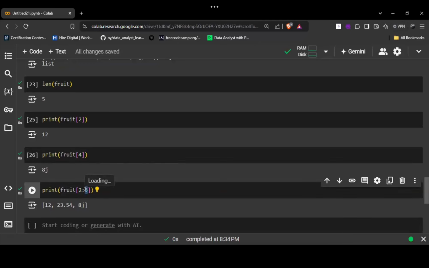Because we are printing 5, it will count only 4, right? Consider it like this, n minus 1. So you will put the index value 5 over here. So 5 minus 1 will be 4. So it will return items till the index 4, right? And I have specified the starting range, which is 2. That means it will start from 2 and go till 5, but it will print only till 4, as this number is always going to be excluded. Now understood this thing?